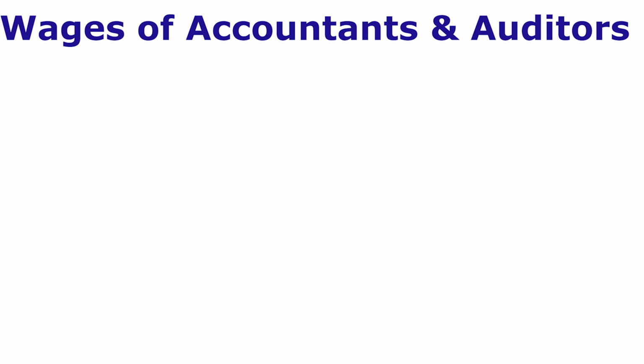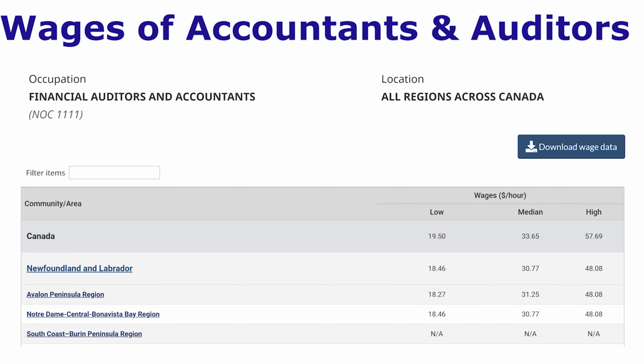In case you're curious about the median wages of accountants and auditors in Canada, I'll show you just that. I've pulled some data from the Canadian Job Bank, and if I search for accountants, the median wage in Canada is $33.65 per hour. On the higher side, it is $57.69, and on the lower end, it is $19.5 per hour. As with most occupations, Alberta still has the highest median, $39.16, and the highest salary per hour, that is $61.44. Because both financial auditors and accountants have the same NOC code, the wage data is common for the two occupations.